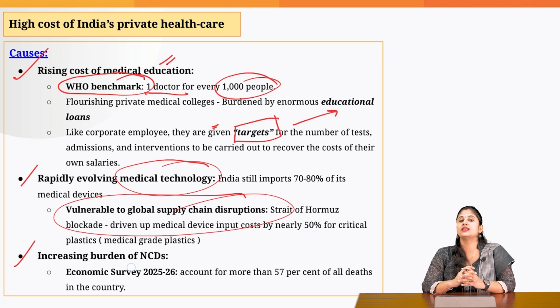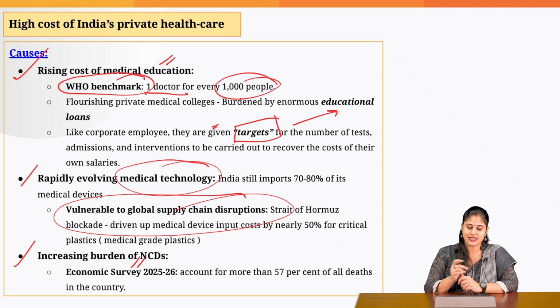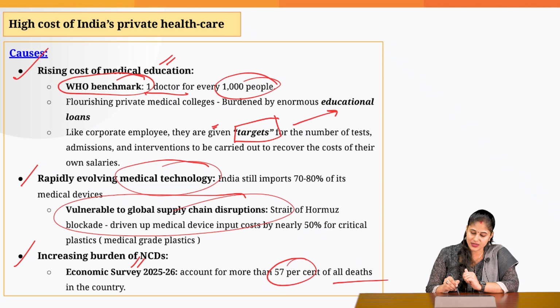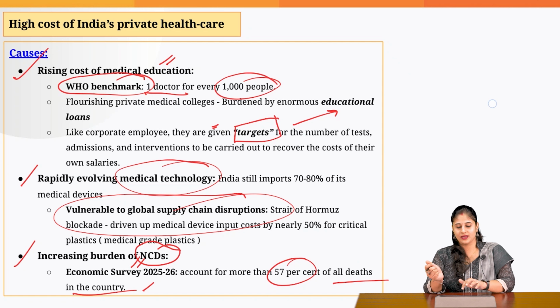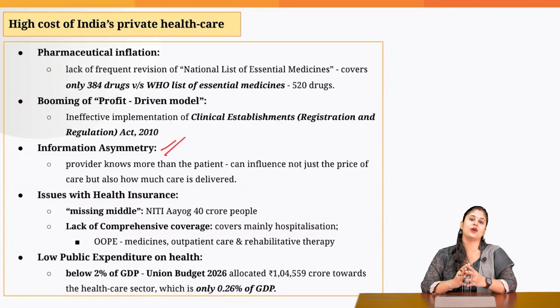And because of this, as highlighted by the Economic Survey of 25-26, more than 57% of all deaths in the country are happening because of non-communicable diseases like heart stroke and kidney diseases, wherein the treatment cost is quite high because of the sedentary lifestyle. And it is also because we are not paying due attention to primary healthcare.